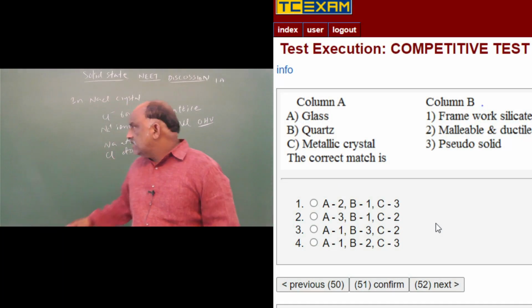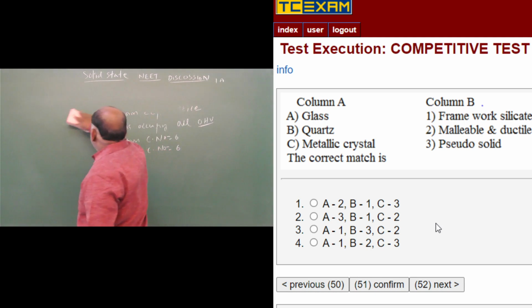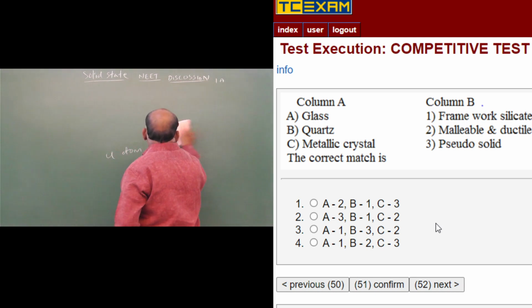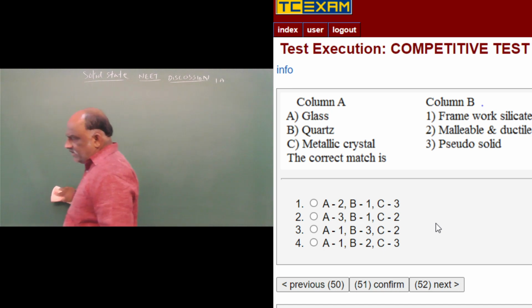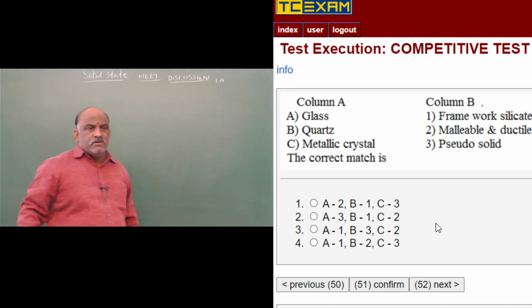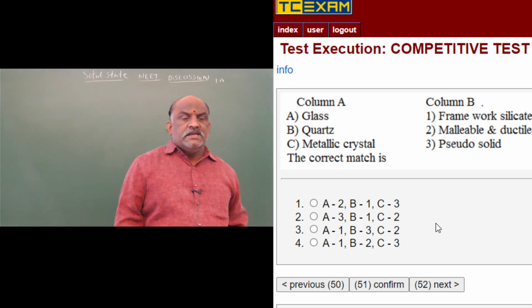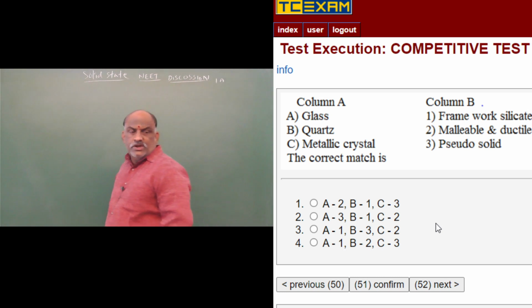This is a simple matching question, match the following. All questions are very simple questions. Only 2 to 3 questions will take time. Glass is an example of a pseudo solid.